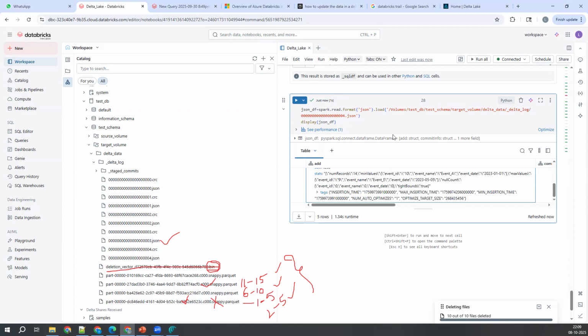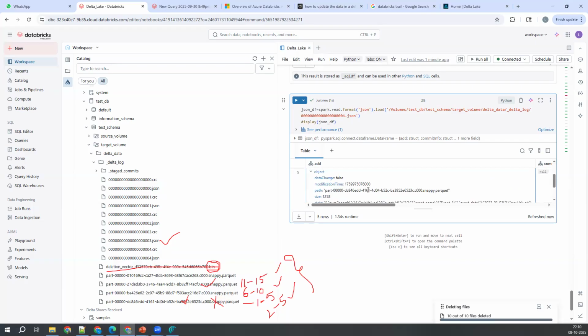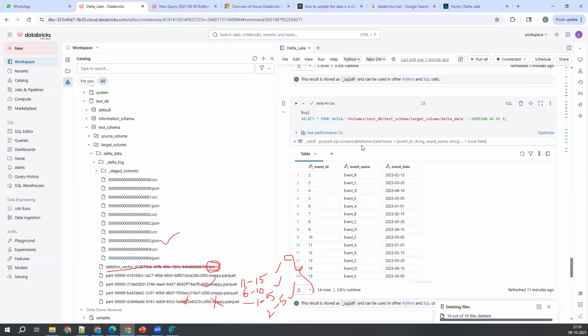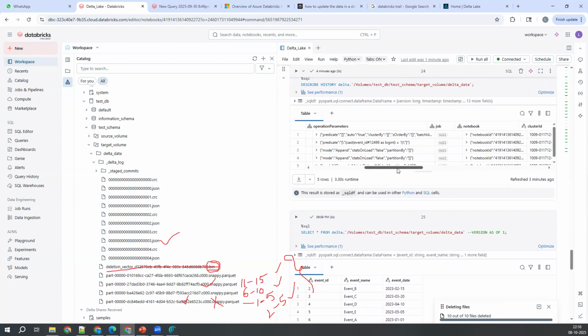Why is it showing 10 here? Event name is event A, that is fine. Date is this. The maximum event ID is 9. Why is it showing this actually? 9 to 10, did it create one more file? Tight bonds true, optimized this one, that is okay. How many records are there in this one? One second. It is behaving in a different way.